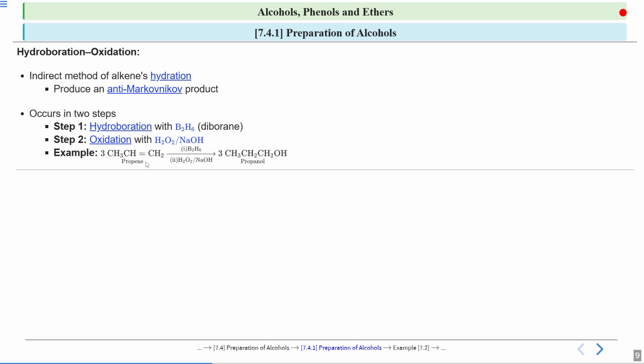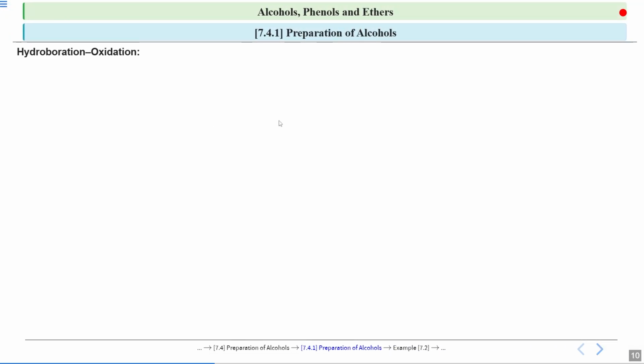It is anti-Markovnikov, so I attach my OH group to this carbon, which has two hydrogens, and to the carbon with fewer hydrogens, my hydrogen gets attached. So propanol is formed. You can see 3 written here, because a trialkyl is formed. Now let us see the mechanism of this reaction.